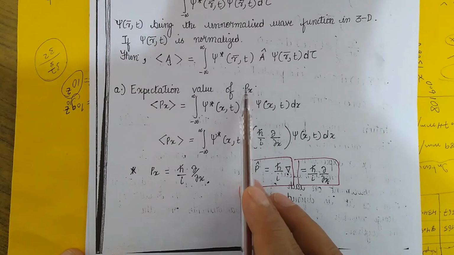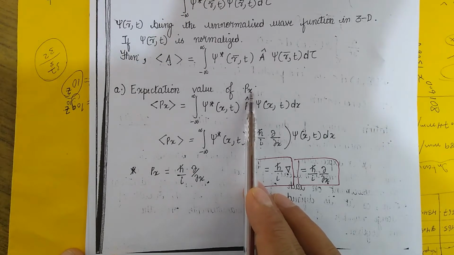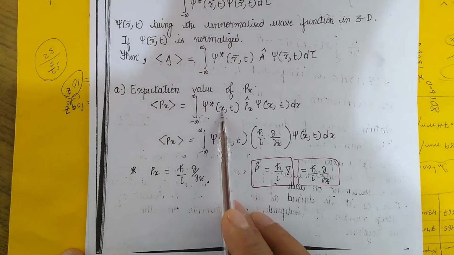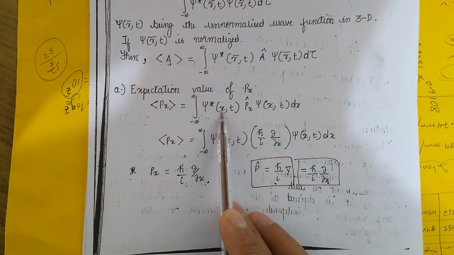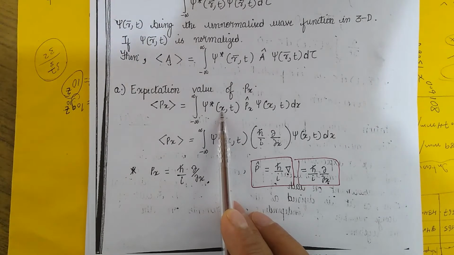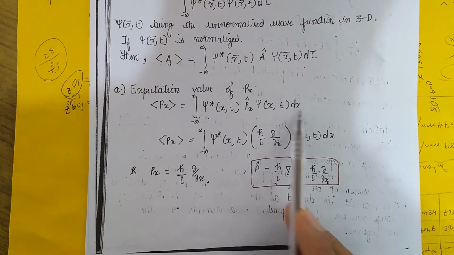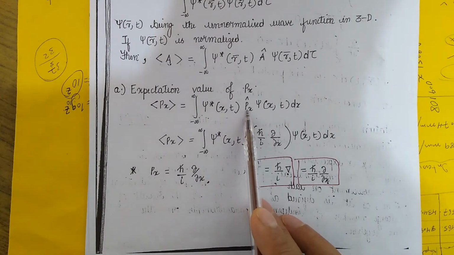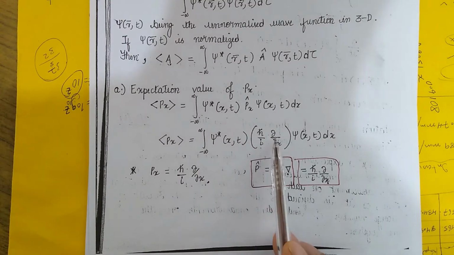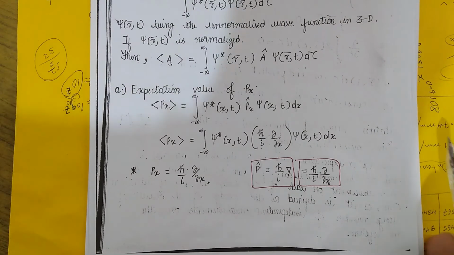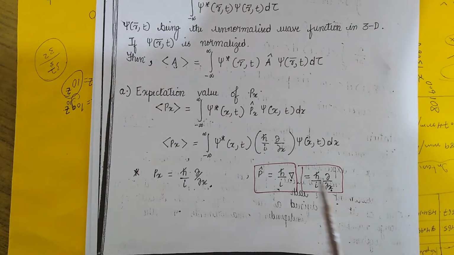Now, the expectation value of momentum P of x, we are considering P of x, so we are considering the momentum only in the x-axis. So in that case, it becomes P of x, and here instead of r, because r is a three-dimensional space, but we are considering only along the x-axis, so it will be replaced by x, here also x, and here dx. But we already know that the momentum operator is minus i h bar del, from your last quantum class in your last semester.